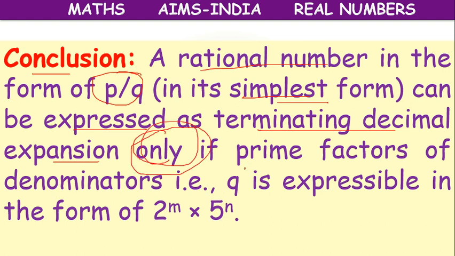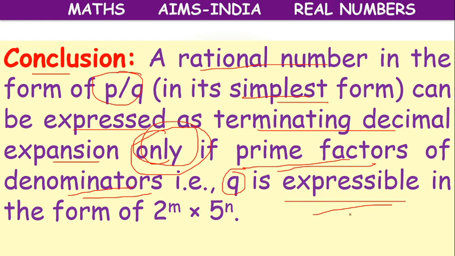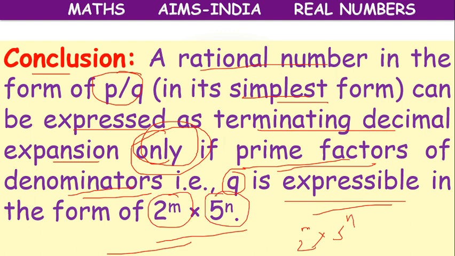What condition? The prime factors of the denominator q should be expressible in the form of 2 power m and 5 power n. Here m may be 0, then only 5 will exist. Or n may be 0, then only 2 will exist. Or both values may exist.